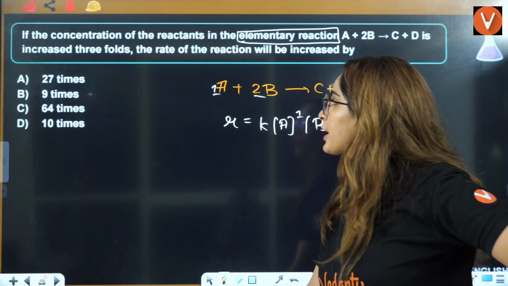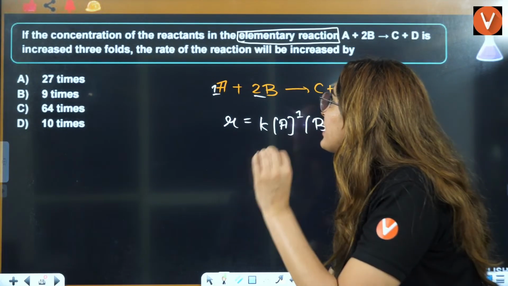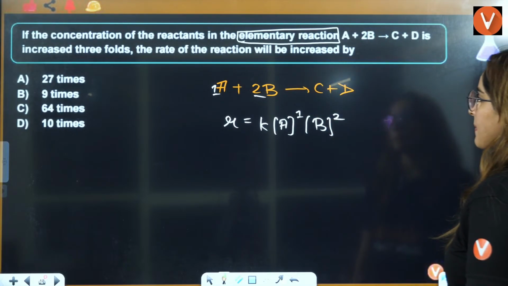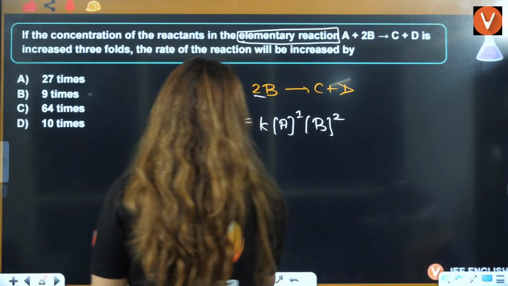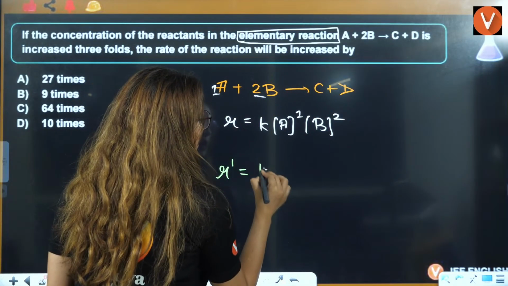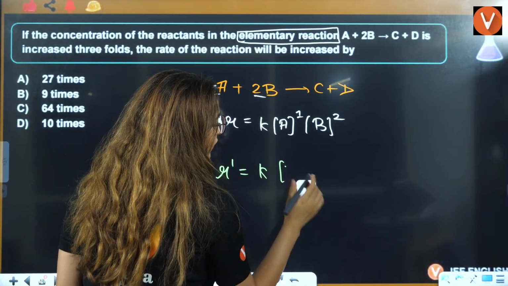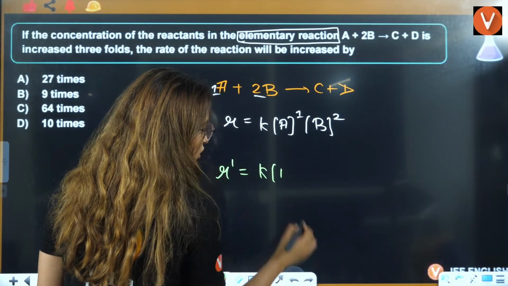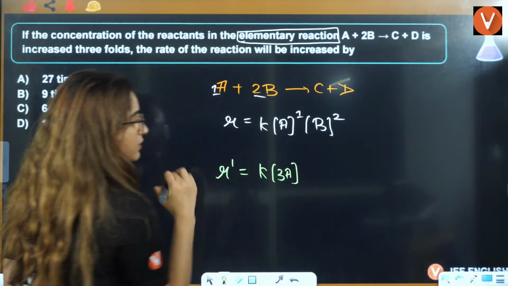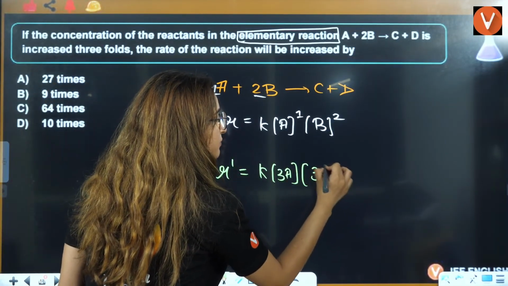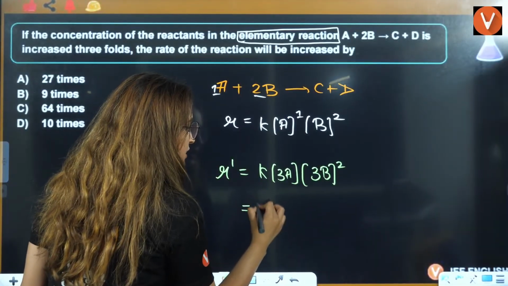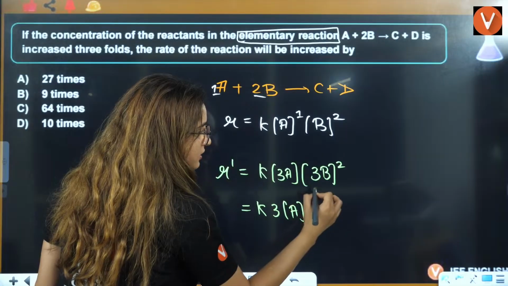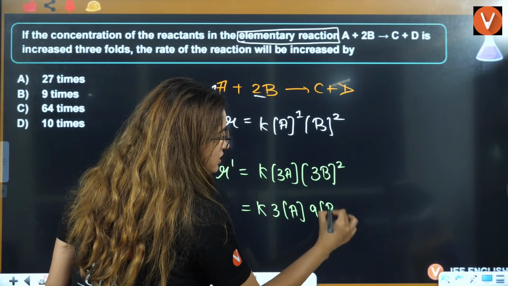Right? Okay. So if the concentration of the reactant in the elementary reaction is increased 3 folds. Now he is saying the concentration is increased 3 folds. That means A is also 3 of A. All the reactants are 3 times. So this is also 3 of A. This is 3 of B square. So here the answer will be K, 3 of A, 3 squared, 9 of B square.